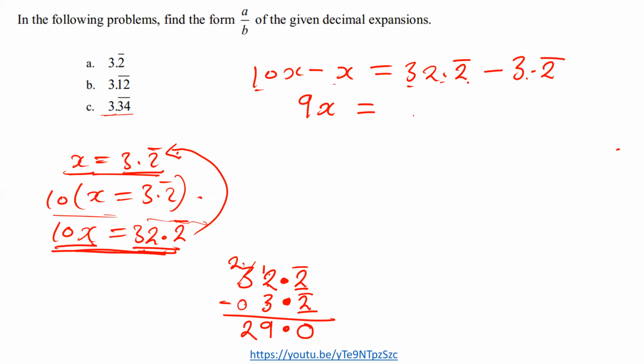So meaning I'm going to have 29 there. So I have 9x being equal to 29. So I'm going to divide by 9, divided by 9. Then the value of x becomes 29 over 9. If you want, you can even prove that. If you have a calculator anywhere near, you can prove that, and you see it's going to give you 3.2 bar.